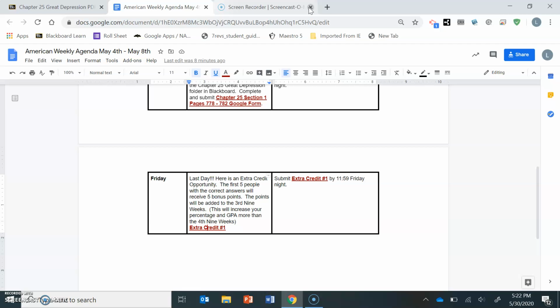When you open it up next week, like Monday or Tuesday, you're going to see one column in there, and that one column is going to be what you get for the fourth quarter. And then eventually that is going to be calculated into the third quarter to get the total points for the whole entire semester. And then that is it.